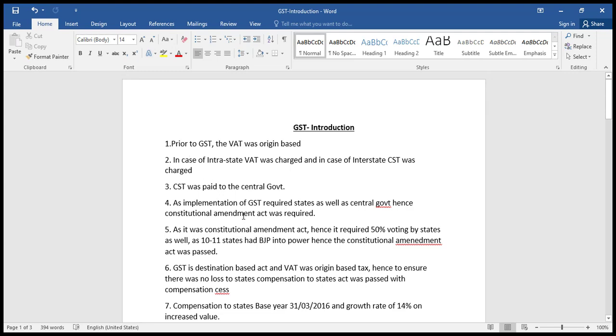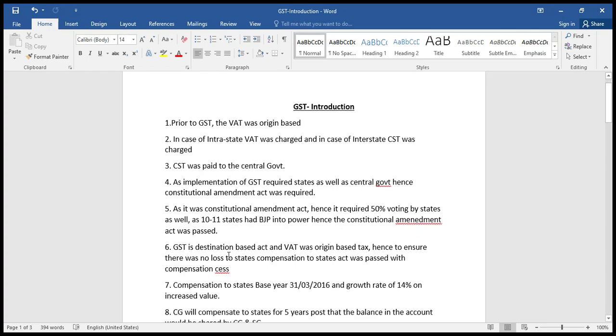As implementation of GST required states as well as central government, hence Constitutional Amendment Act was required. As it was Constitutional Amendment Act, hence it required 50% voting by states as well. As 10 to 11 states had BJP in power, hence the Constitutional Amendment Act was passed.